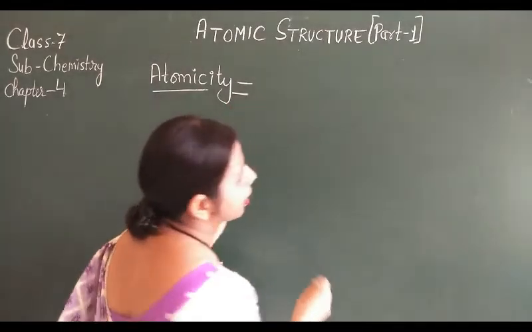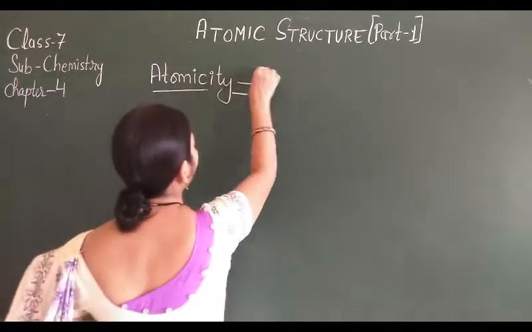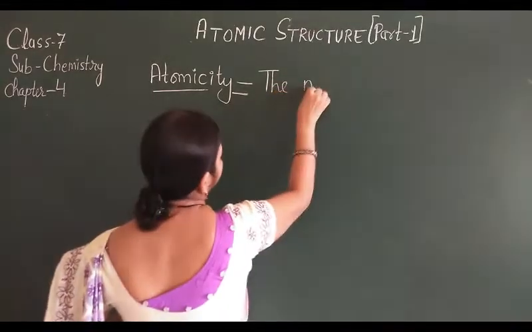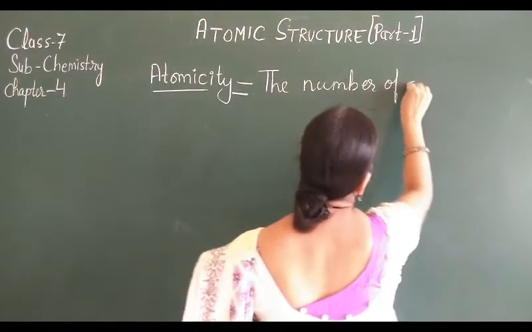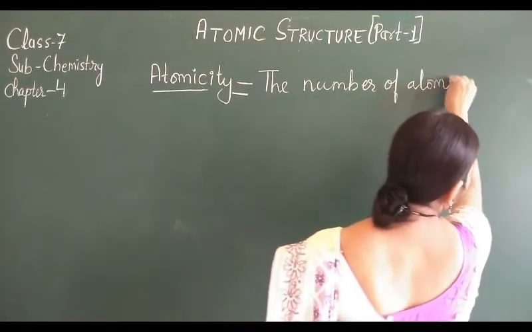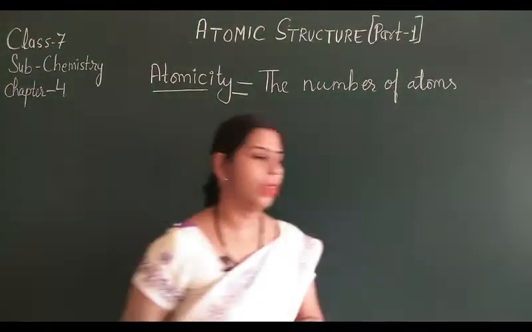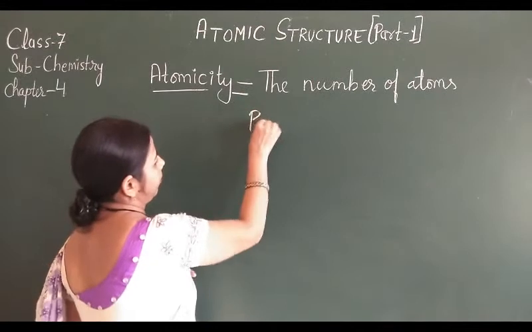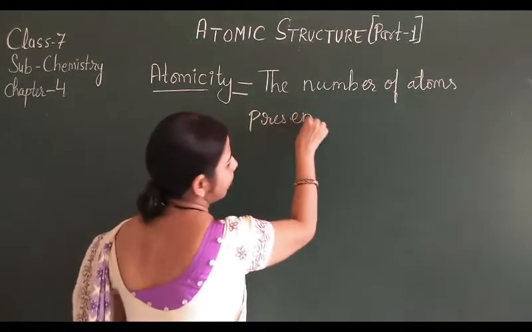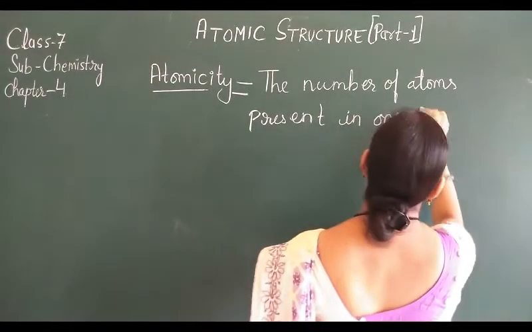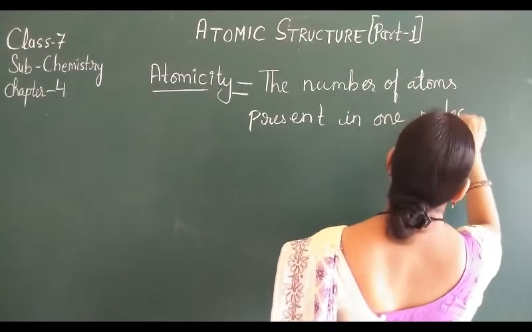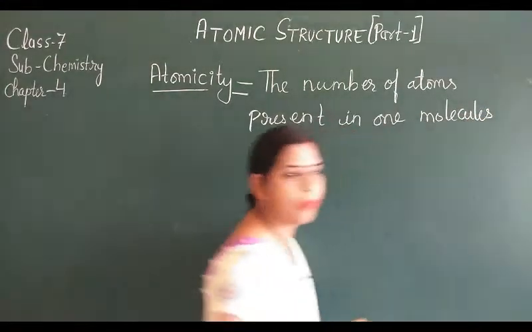That means it is the number of atoms present in one molecule of an element.